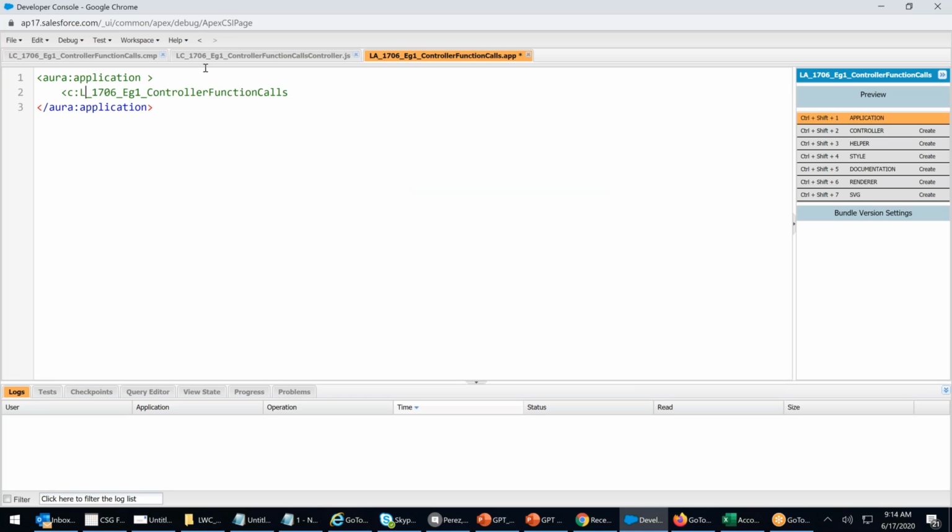Lightning component, extends force, extends equals to, oh, caps off. Extends equals to force SLDS. Control S, preview, one simple button will be there. That's it, nothing else, right?